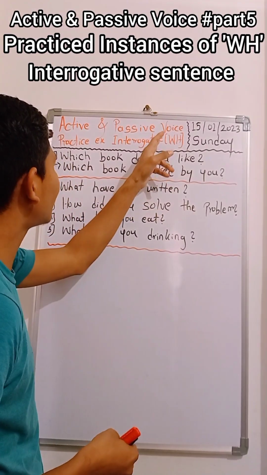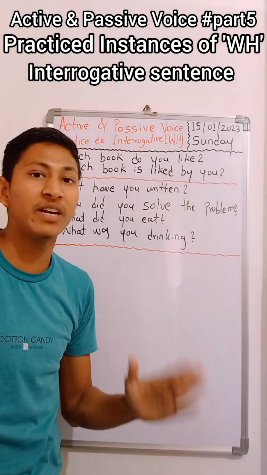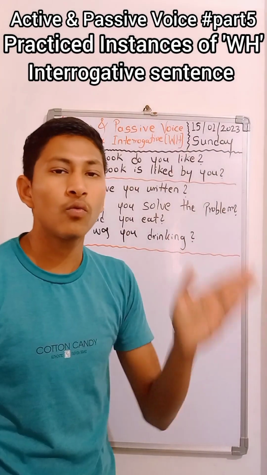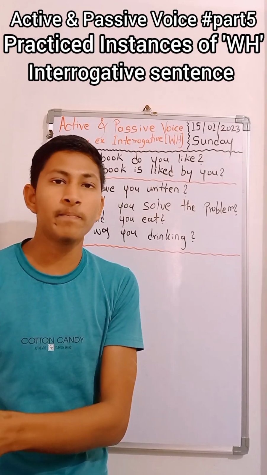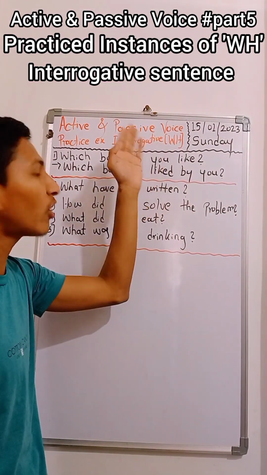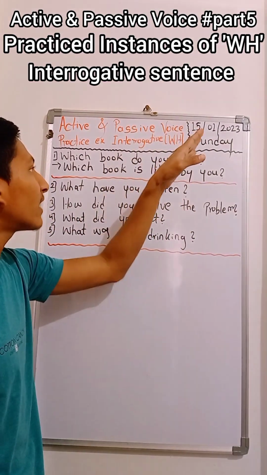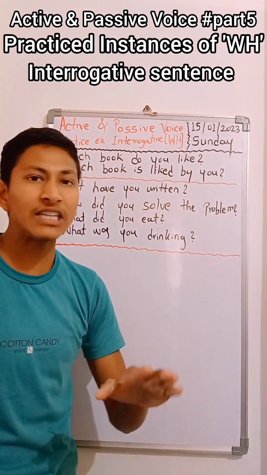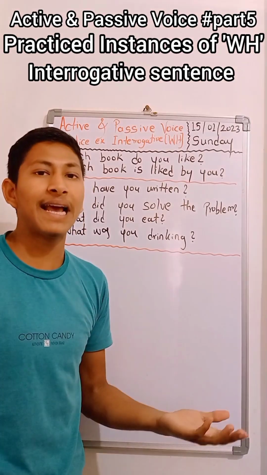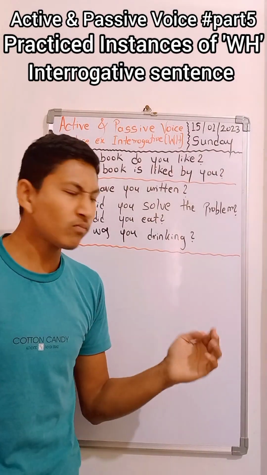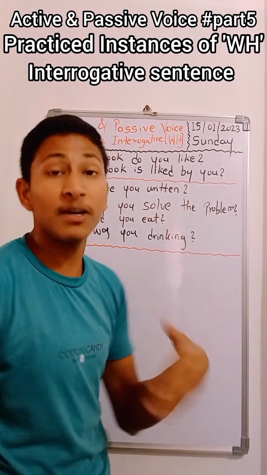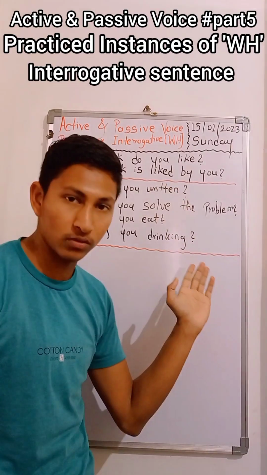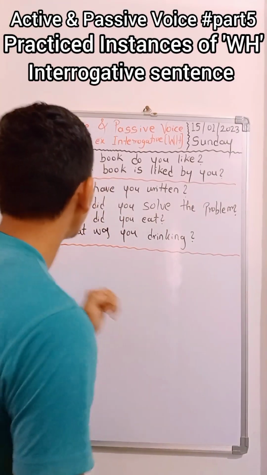This interrogative WH type starts with interrogative pronouns like W and H words: what, which, how, who, whom. These are the WH or interrogative pronouns, and the yes-no type starts with helping or auxiliary verbs. So for that you have to apply some different rules. Certain rules are different from these rules.